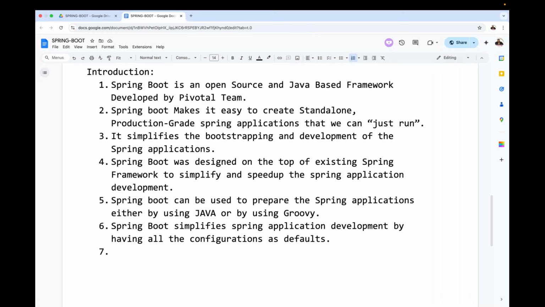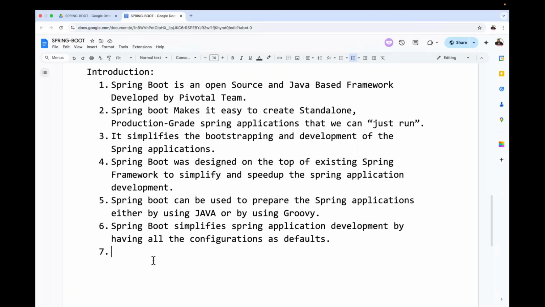Almost 90% of the work is reduced for the developer or not? Almost 90% of the work is reduced for developers because of having this type of default configurations. That is the main point about Spring Boot. Spring Boot simplifies Spring application development by having all the configurations as defaults. All right sir, now some other point I am telling you.